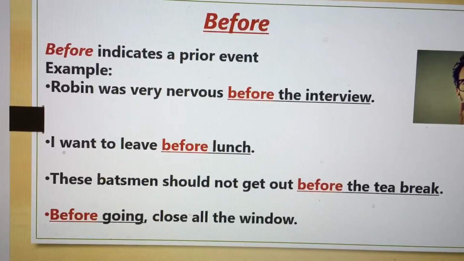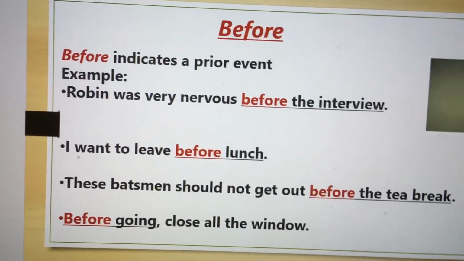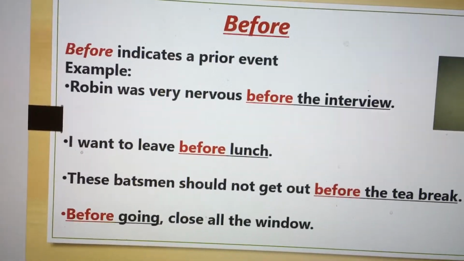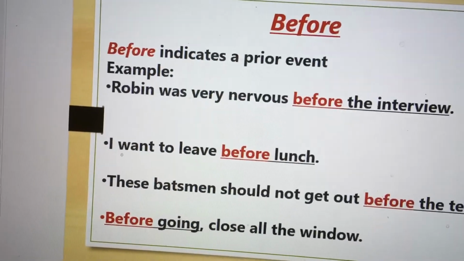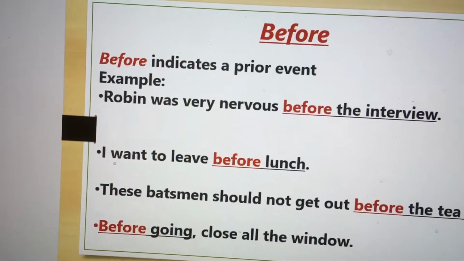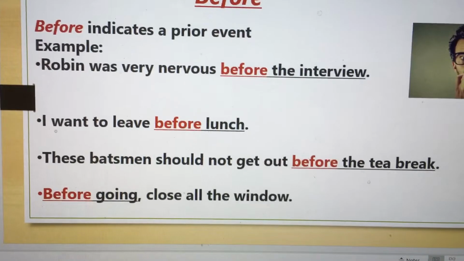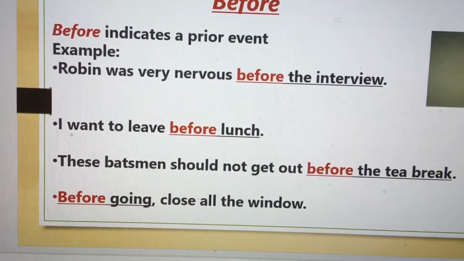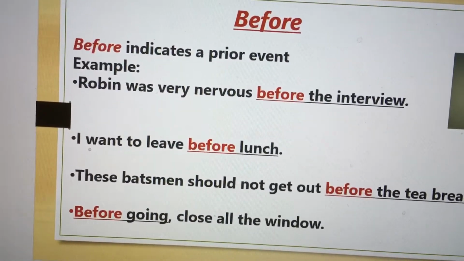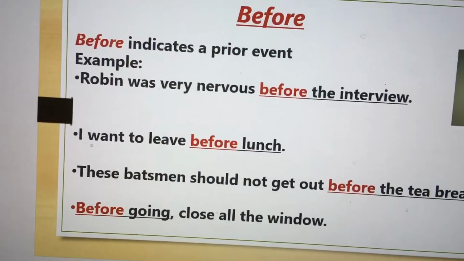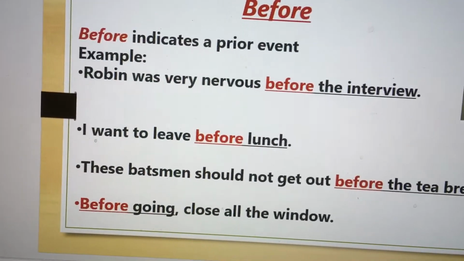Robin was very nervous before the interview. So once he had given the interview, he was confident. But before that, he was nervous. Then, I want to leave before lunch. So he will not have lunch; he will leave before it. These batsmen should not get out before the tea break. Before going, close the window. So he will close the window and only then go. He will do the activity before going out.